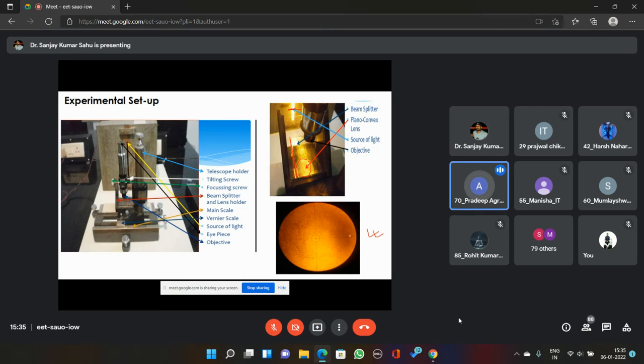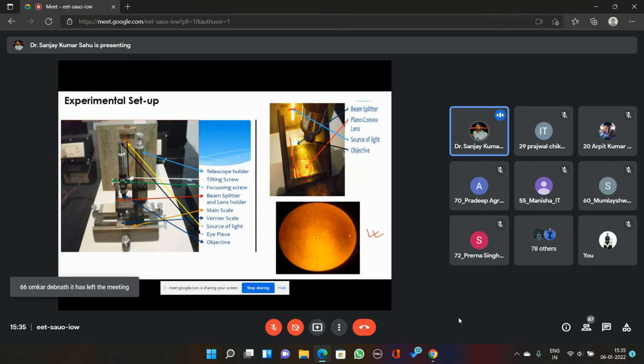Spider web, right. Yeah, spider web. We used to take one thin hair from the spider web, and we used to place them by using some glue over this microscope so that they can be used as crosswires, because without crosswire these sizes are going to come in micrometer length. The dimensions will be in the micrometer range.